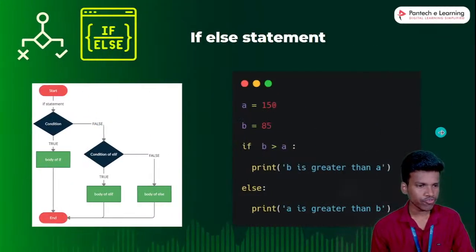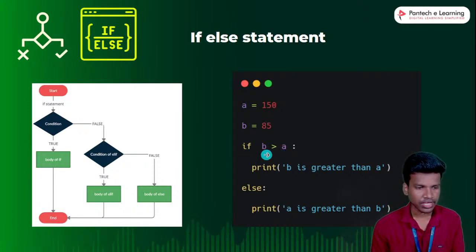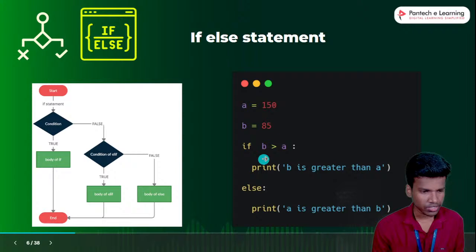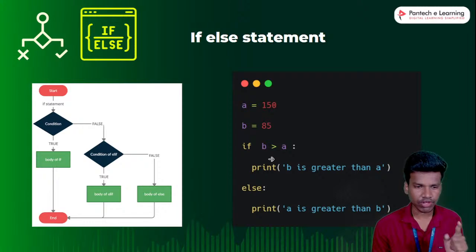So next one, if and else statement. I already told, once the condition is true, automatically the if statement will be executed. If the if condition is false, the condition moves on to the else statement. First the condition will be checked in this place, B greater than A. If the condition is true, automatically this statement will come to output. Once the condition is false, it moves on to the else statement. Okay, so the else is the last statement, so only then else comes last.